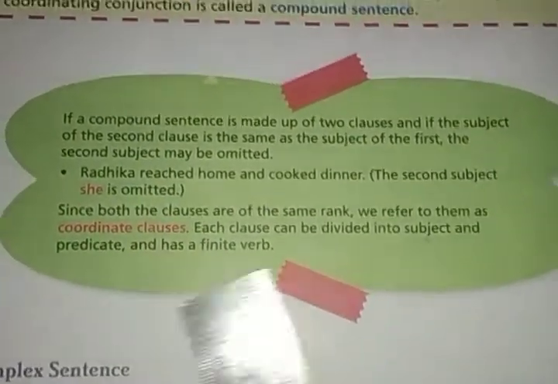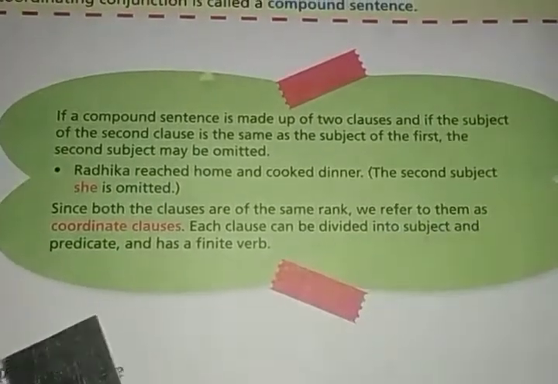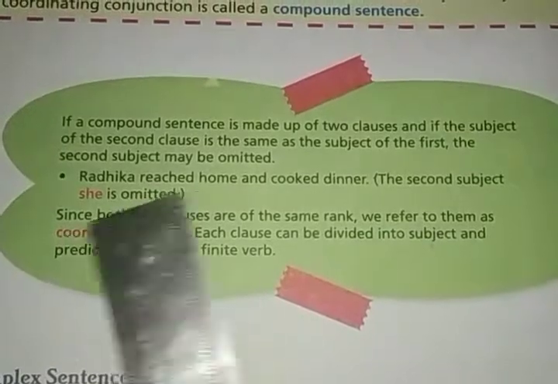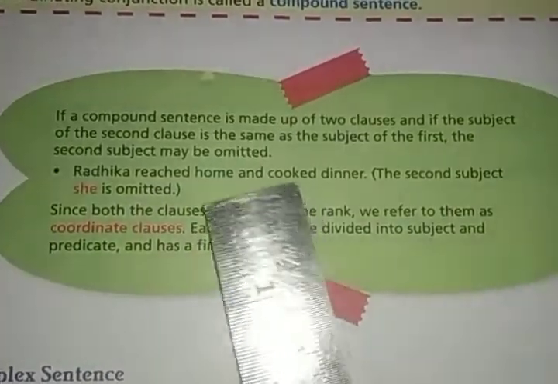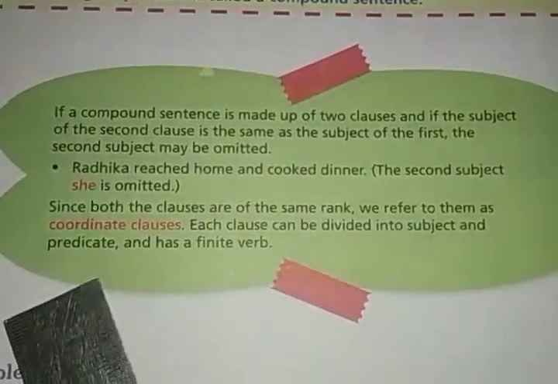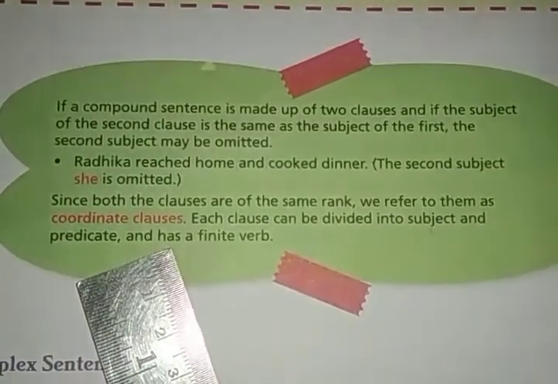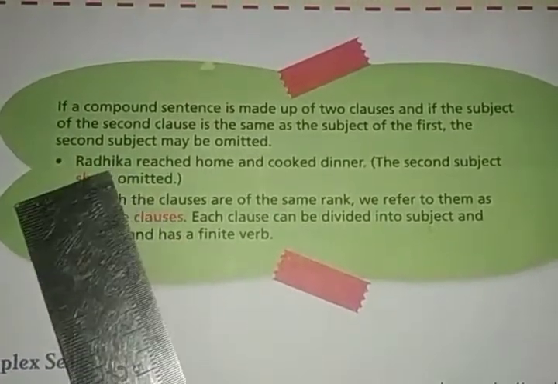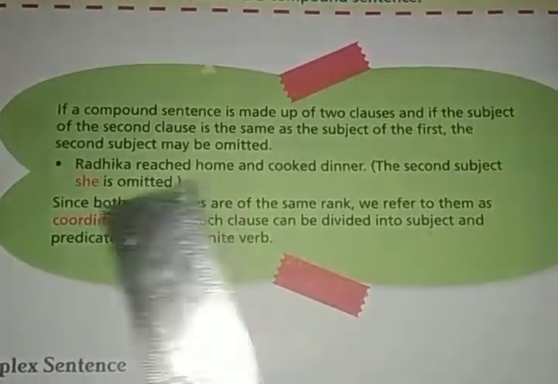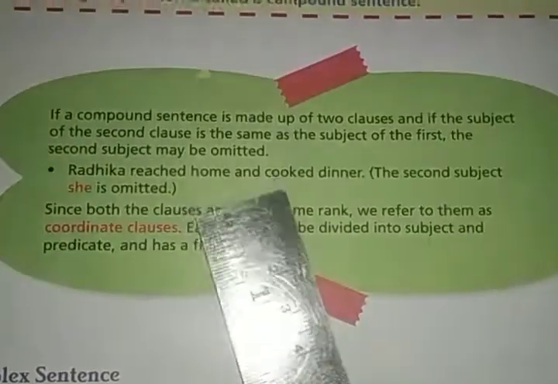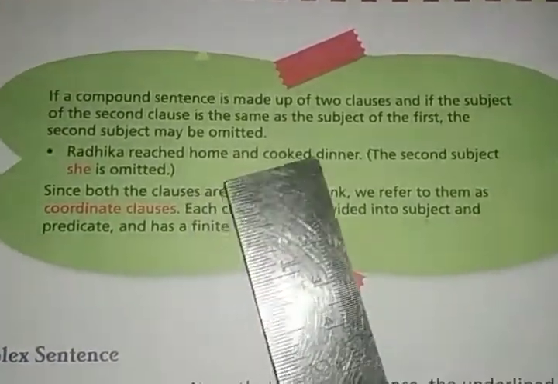Each clause can be divided into subject and predicate and has a finite verb. I told you that each of them is independent, and that is why we can identify the subject and predicate of the sentence and also a finite verb. Like from the first clause, Radhika reached home, here reached is the finite verb, and in the second clause, cooked dinner, cooked is the finite verb.